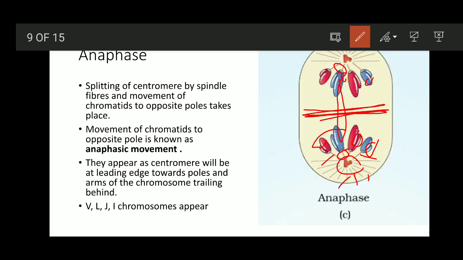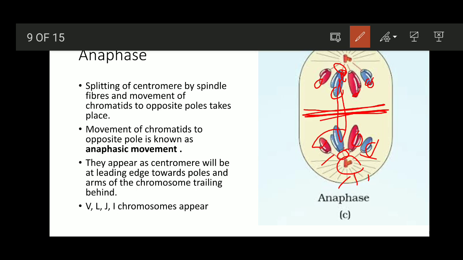The chromosomes have two arms, the short arm and the long arm. These arms are trailing behind. So the centromere is leading, and the arms of the chromosome are trailing behind as they reach towards the opposite poles. Right?